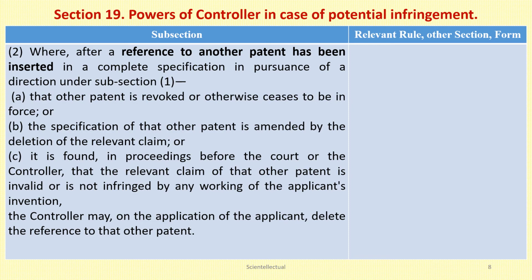Now, after a reference to another patent has been inserted in the complete specification of the applicant, if the other patent is revoked or ceased to be in force, or the specification of the other patent is amended by deleting that claim, or it is found in proceedings before the court or the controller that the relevant claim of that other patent is invalid, in that case there is no point to refer those claims, and the controller may delete the reference to that other patent.